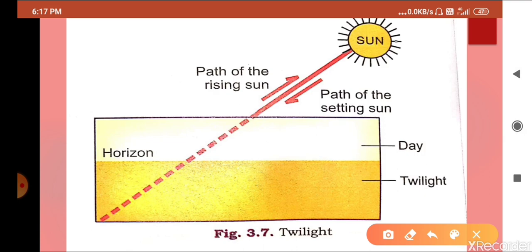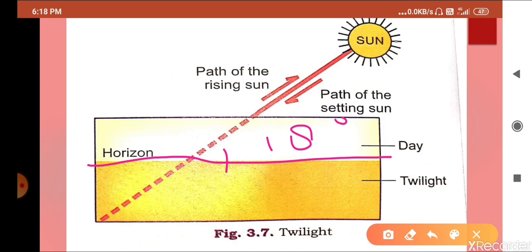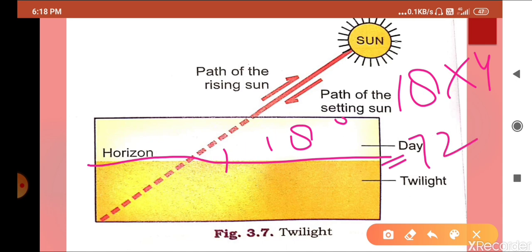Daytime and twilight. This is the horizon, suppose, and this angle may be 18 degrees if we are discussing the equator. So 18 into 4, because 1 degree is equal to 4 minutes, is 72 minutes. After sunset, 72 minutes will pass before complete darkness.